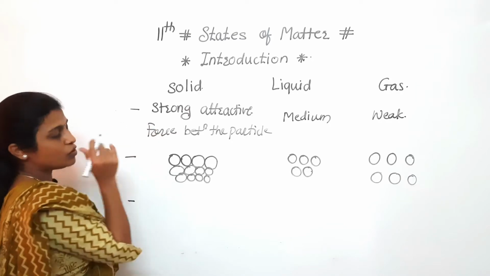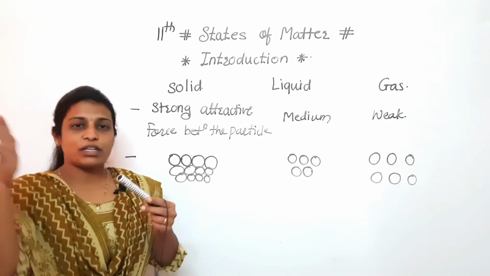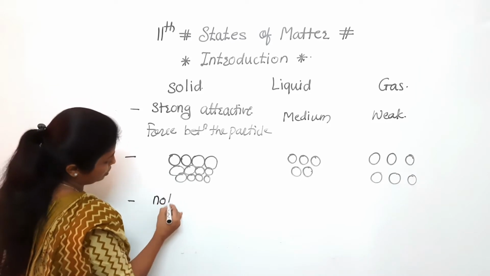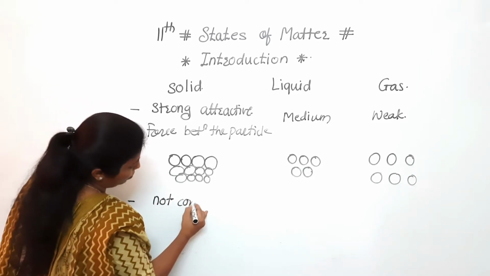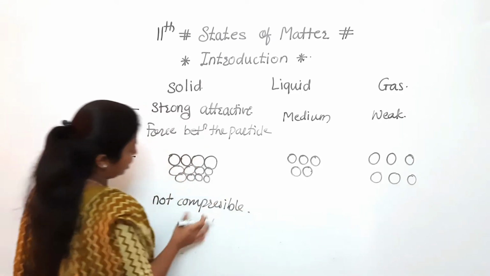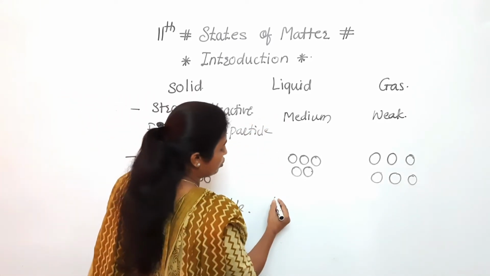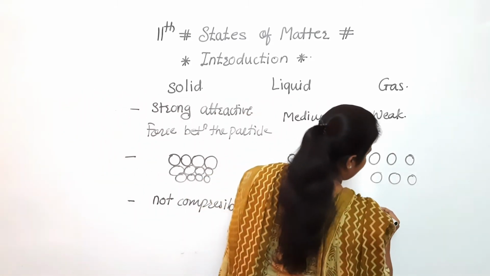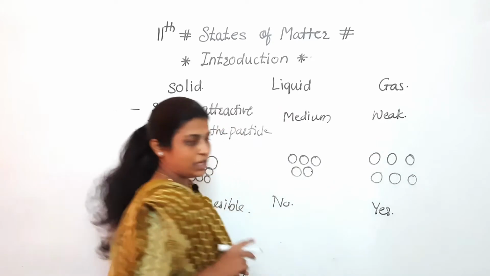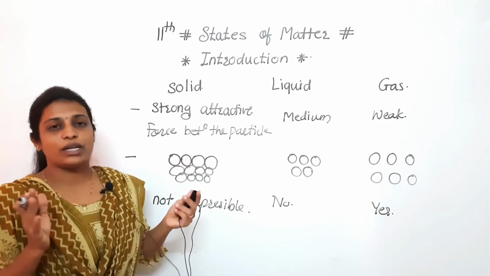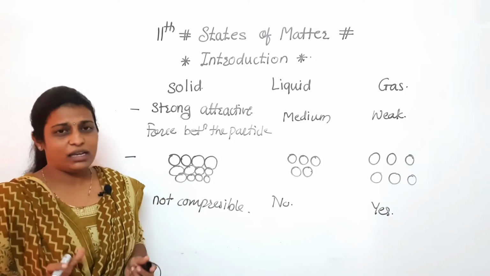Third point, in case of solids, if we want to compress the solid, is it possible? No, means not compressible. Compressibility is not there. In case of liquid also there is no compressibility, and in case of gas, yes, there is compressibility. Clear to everyone? Means we can compress the gas, but solid and liquid cannot be compressed by us.